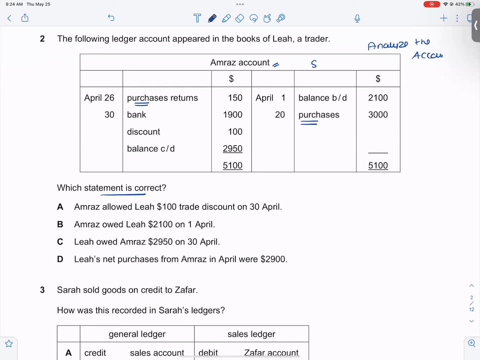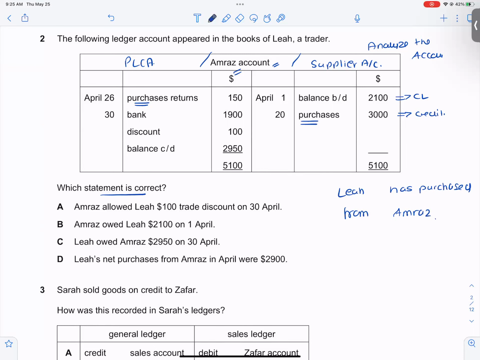That means this is a supplier account, or I could say this is a PLCA. In the PLCA, this is the current liability. This is the credit purchases. Amraz is the supplier. That means Lee has purchased from Amraz.